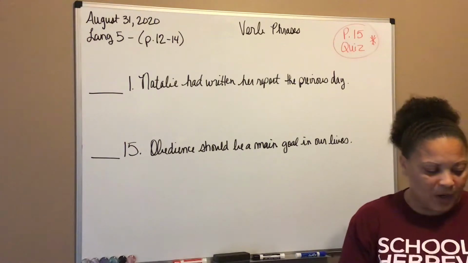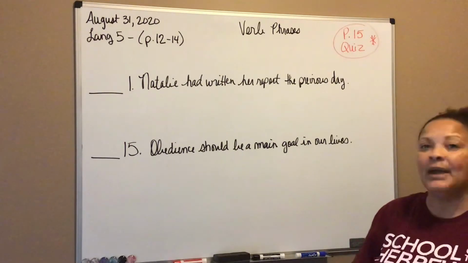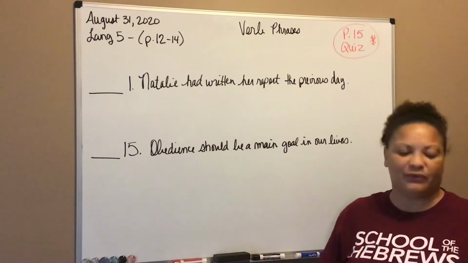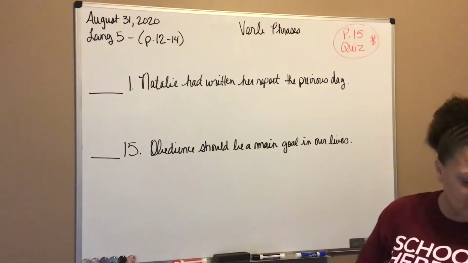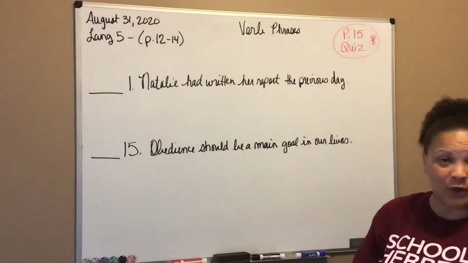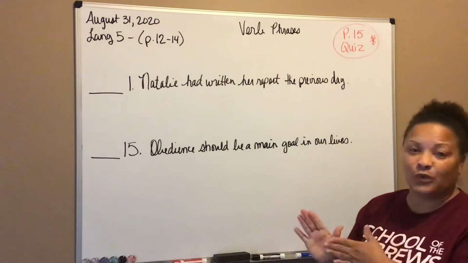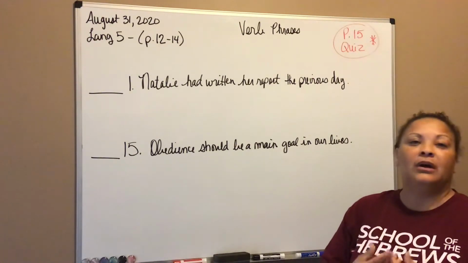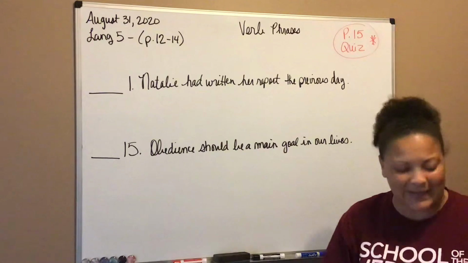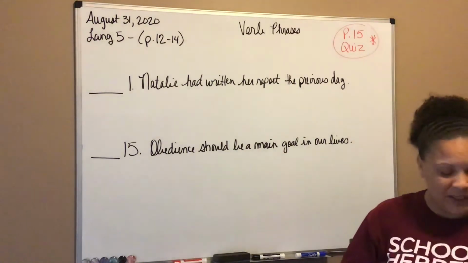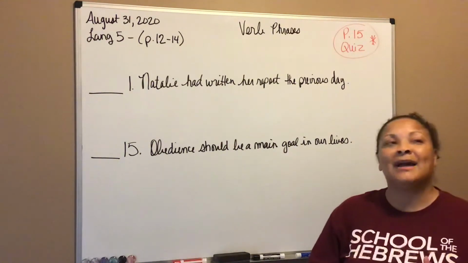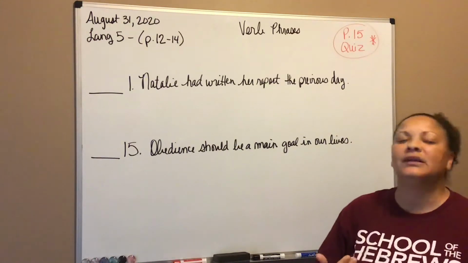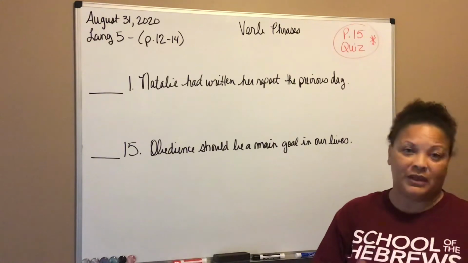Okay, so a verb phrase is the main verb and its helping verbs. So it's the entire thing. That's what a verb phrase is. Okay, so if a state of being verb is the last word in that phrase, then the entire verb phrase is considered state of being. However, if the last word in the verb phrase is an action verb, then it is considered an action verb, the entire phrase.